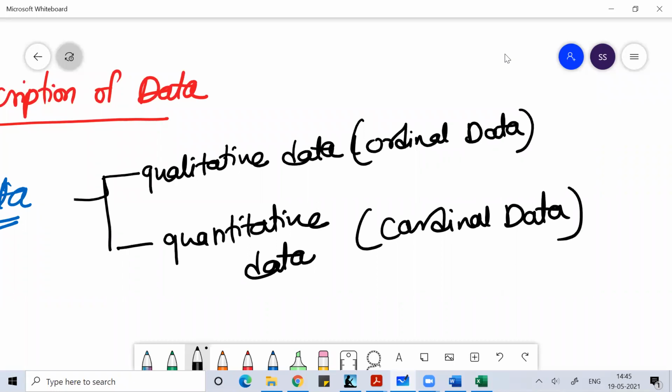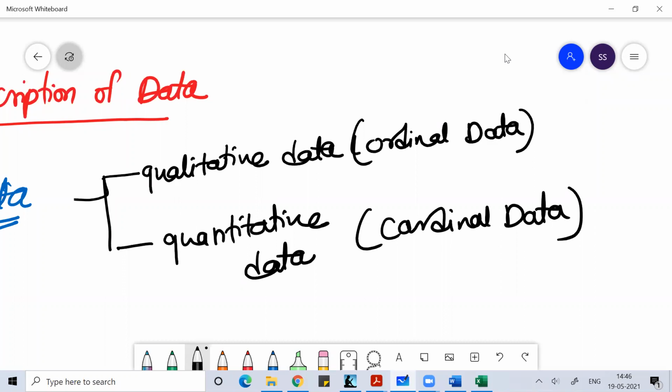All the data which can be expressed in the form of numbers or digits, 0, 1, 2, 3, 4, 5, 6, 7, 8, 9, those are called quantitative data. Data expressed using symbols of the decimal system, 0 to 9, is quantitative data.